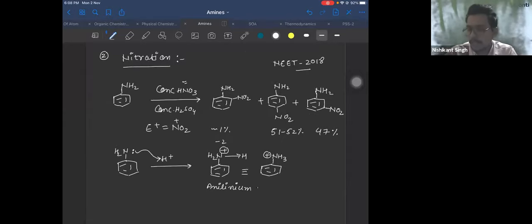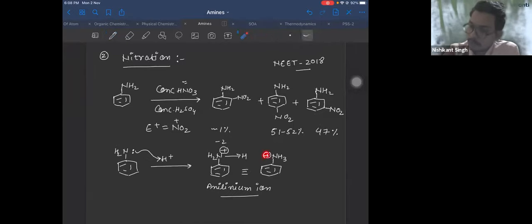It is known as anilinium ion. So some part of it also exists as anilinium ion. Now the challenge is, what is the problem? Let the anilinium ion form. The difference here is, if you get positive charge on nitrogen, then it is not electron donating. It is an electron withdrawing group. And if it withdraws electron, your ortho and para will get a positive charge. That means the electrophile will become oriented towards the meta position.